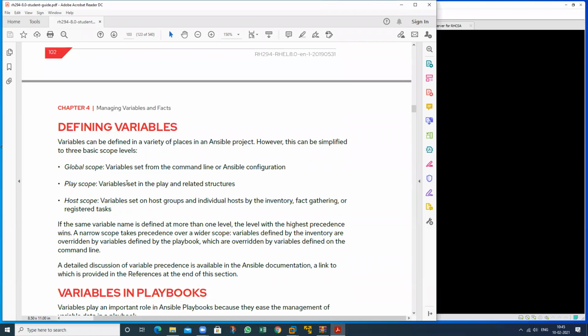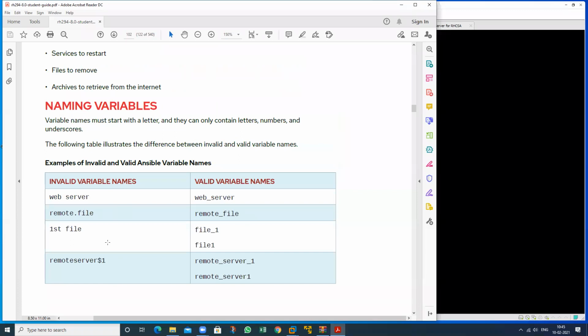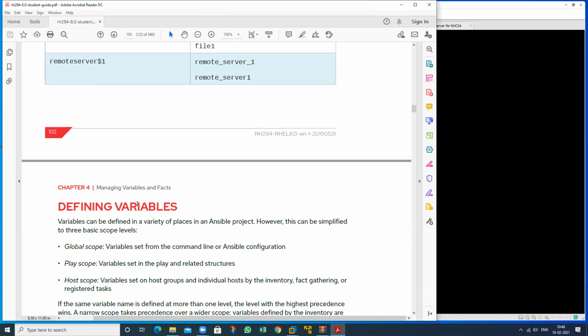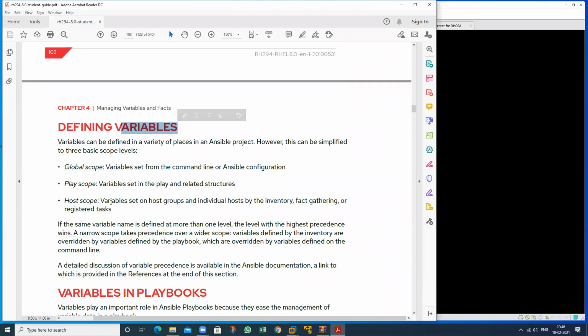And what is the place where I can define these particular variables? So these are the valid and invalid variables, and in which location can we define them? We have three places where we can define variables. We can define them on the command line, in an Ansible configuration file, in a playbook, and also in an inventory file.